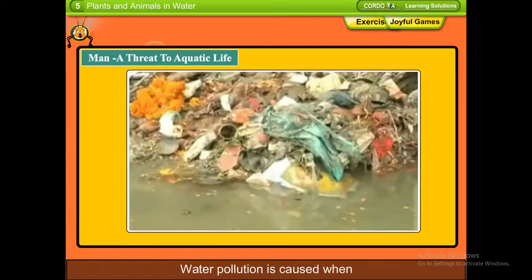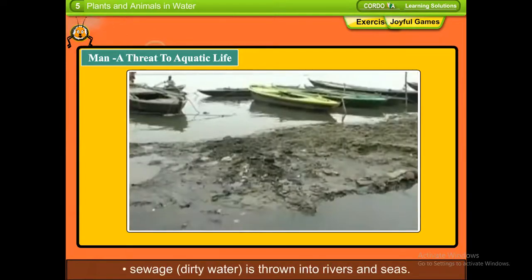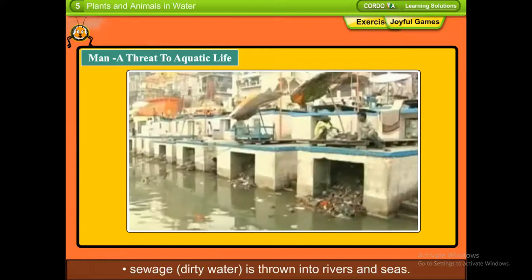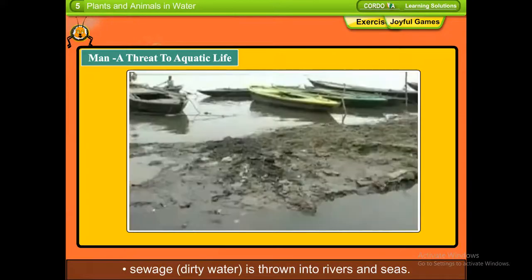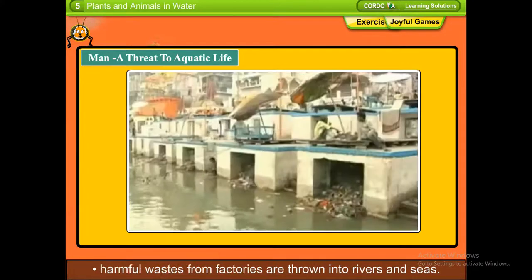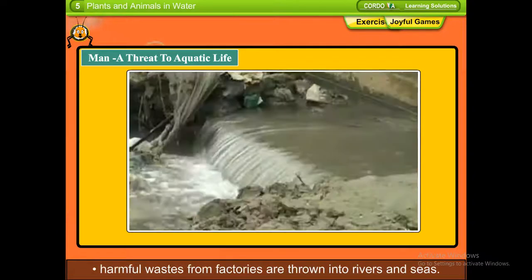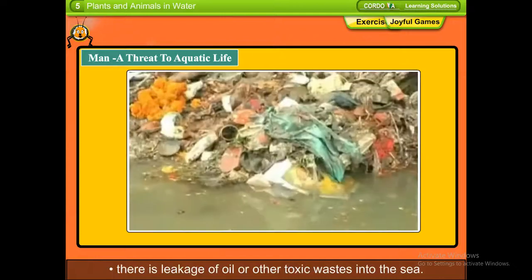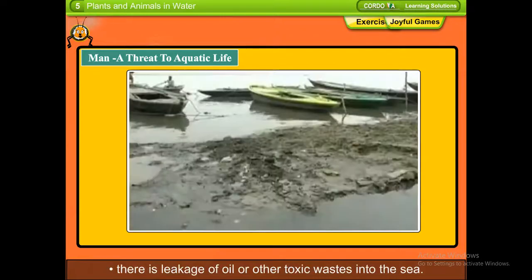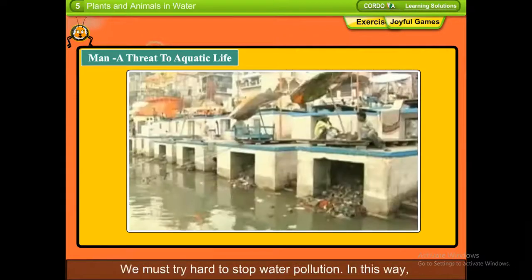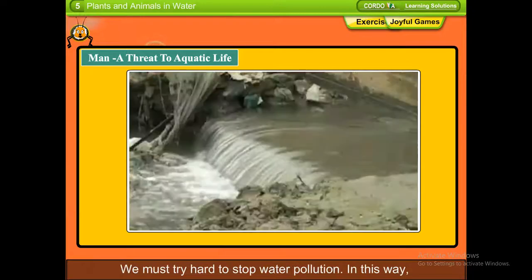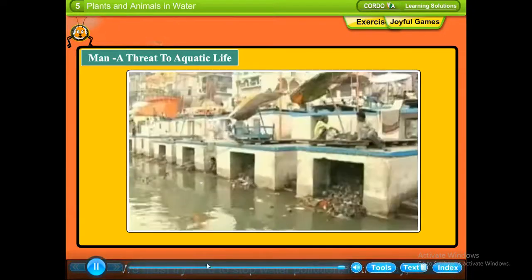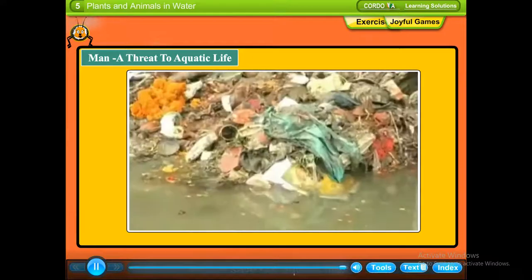Water pollution is caused when sewage, dirty water is thrown into rivers and seas. Harmful wastes from factories are thrown into rivers and seas. There is leakage of oil or other toxic waste into the sea. We must try hard to stop water pollution. In this way, we save our aquatic life.